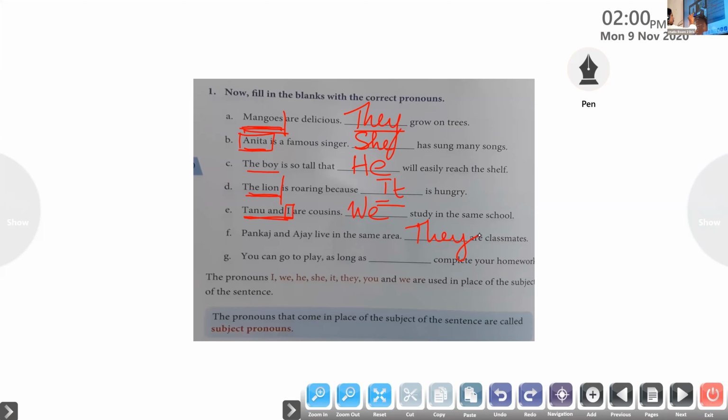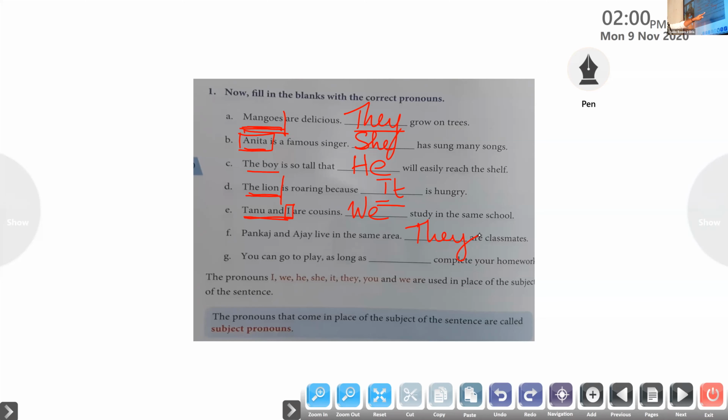Ryan, Manu, come on. Which pronoun do we use in the last sentence? You can go to play as long as dash complete your homework. So read that sentence and tell me which pronoun you have to use here. You can go to play as long as someone is telling you, your mother or father. Unless you complete your homework, you can't go to play.